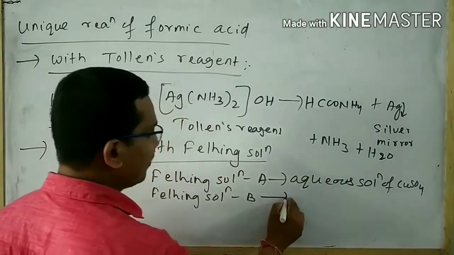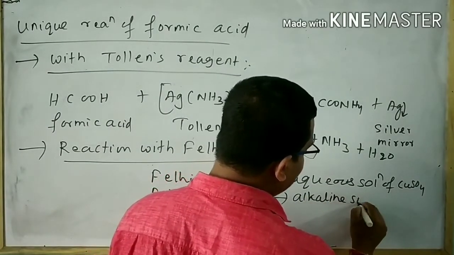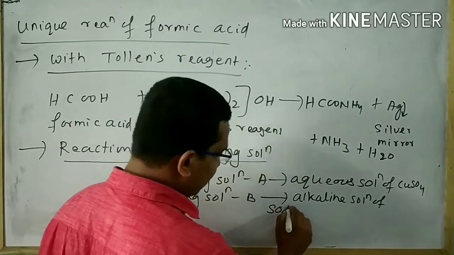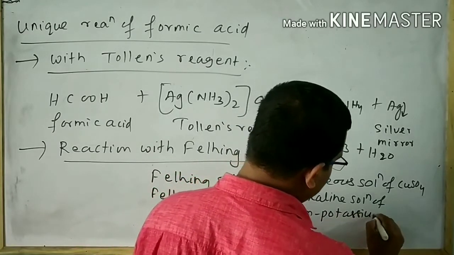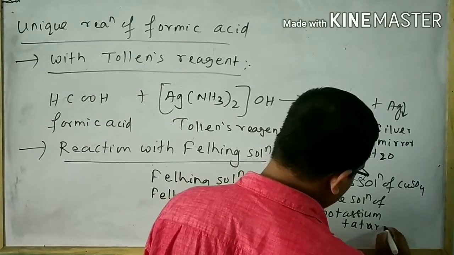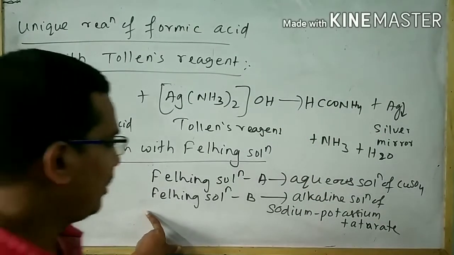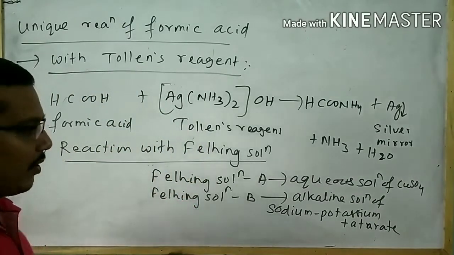Fehling solution B means alkaline solution of sodium potassium tartrate. When Fehling solution A and Fehling solution B are mixed, then Fehling solution is formed.